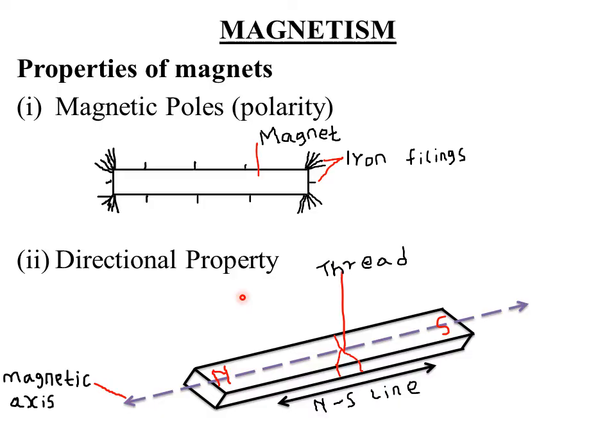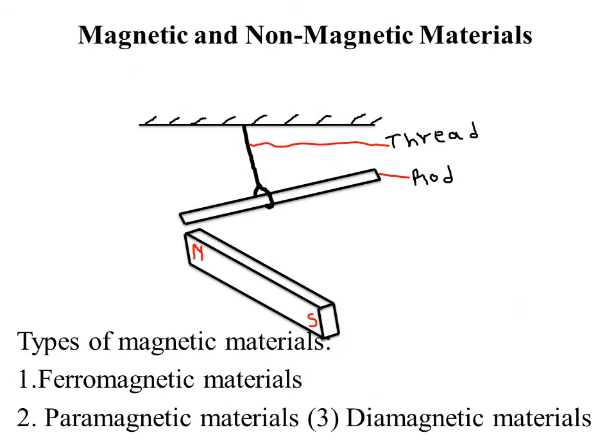So you just suspend a magnet freely in air, then you observe the alignment of the magnet. If it aligns in a specific direction, then that proves that it is a magnet. But if it aligns in any other direction, that is maybe not in the north-south direction, then that shows that particular material is not a magnetic material. So 2, we look at magnetic and non-magnetic material.